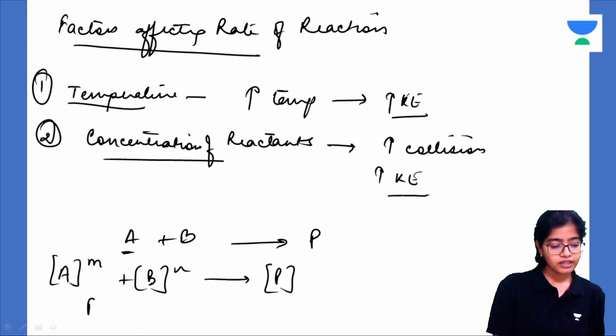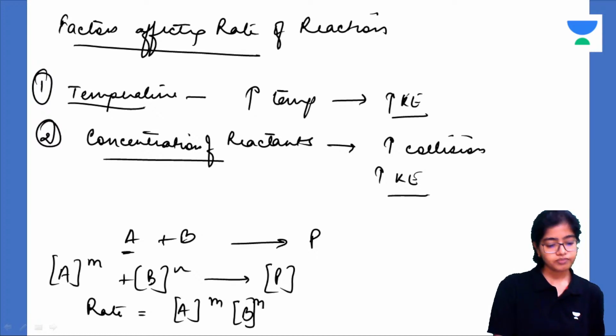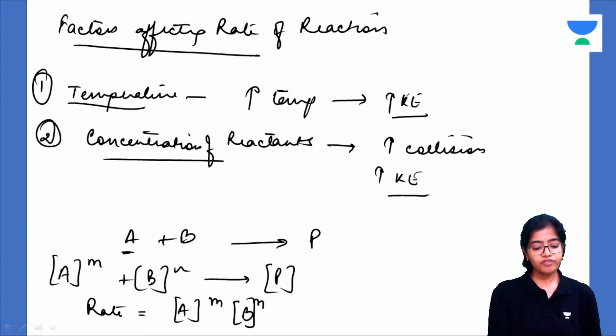Now the rate depends upon the concentration of the substrates. If the concentration of A is doubled, then the rate of the reaction will be doubled.